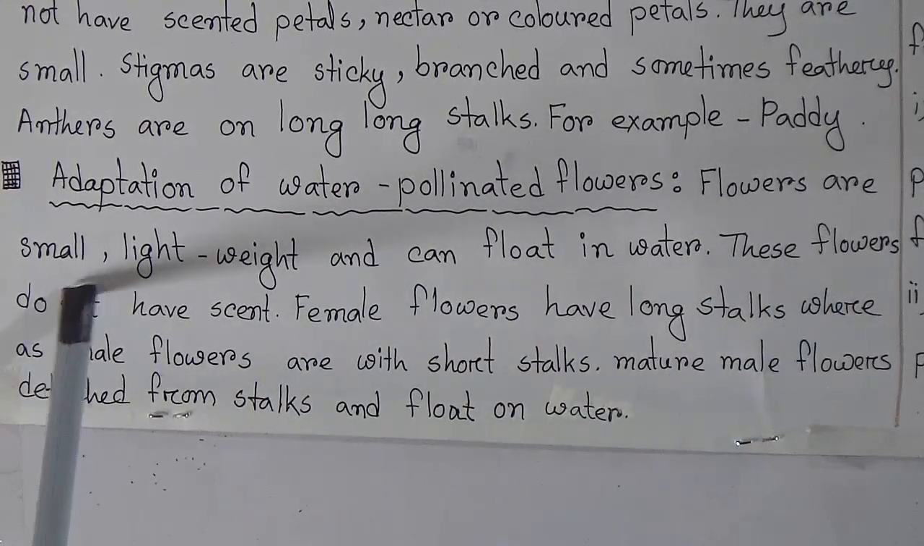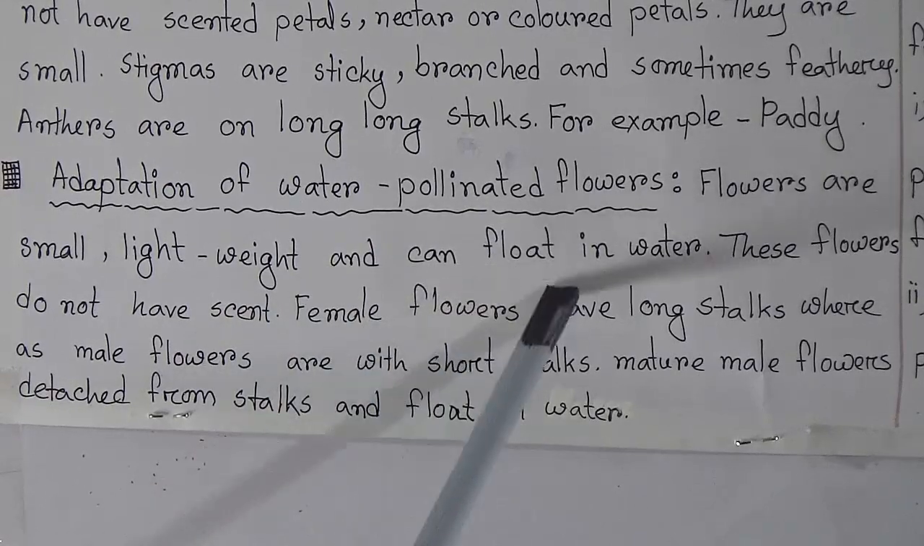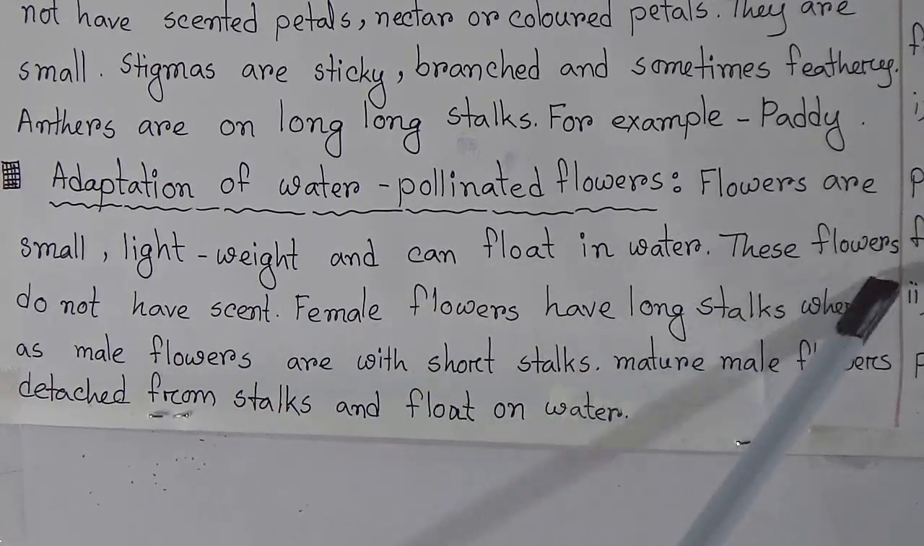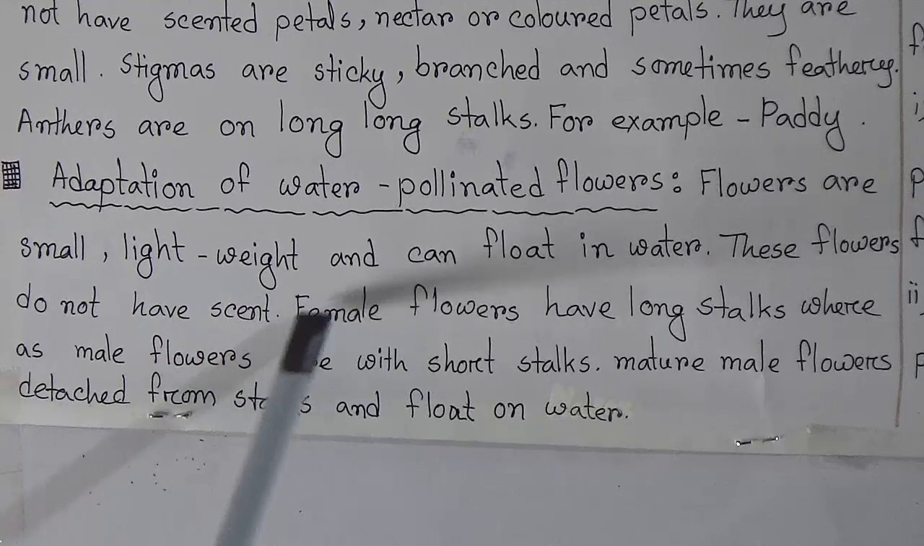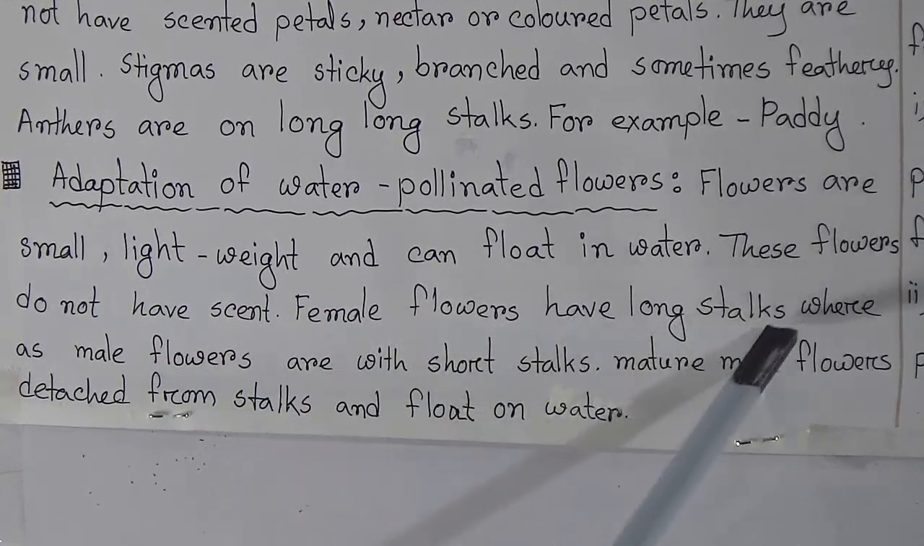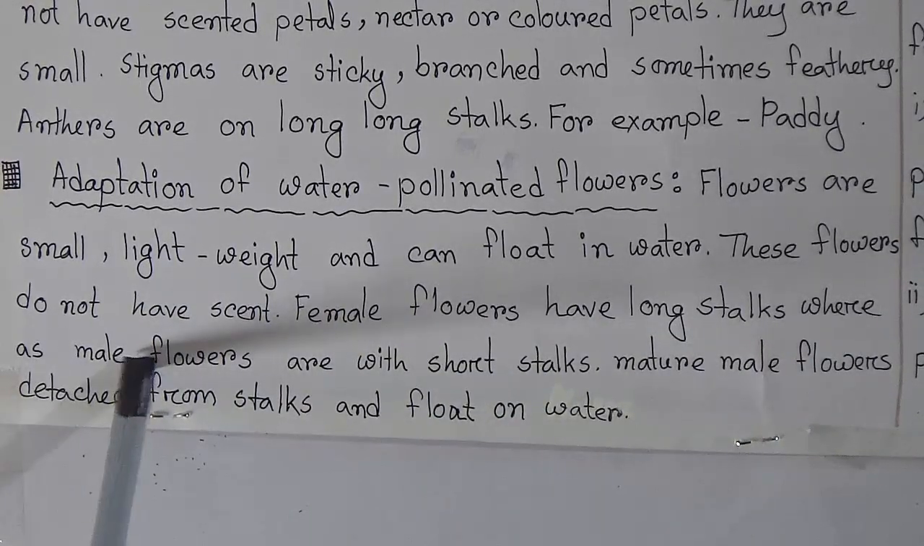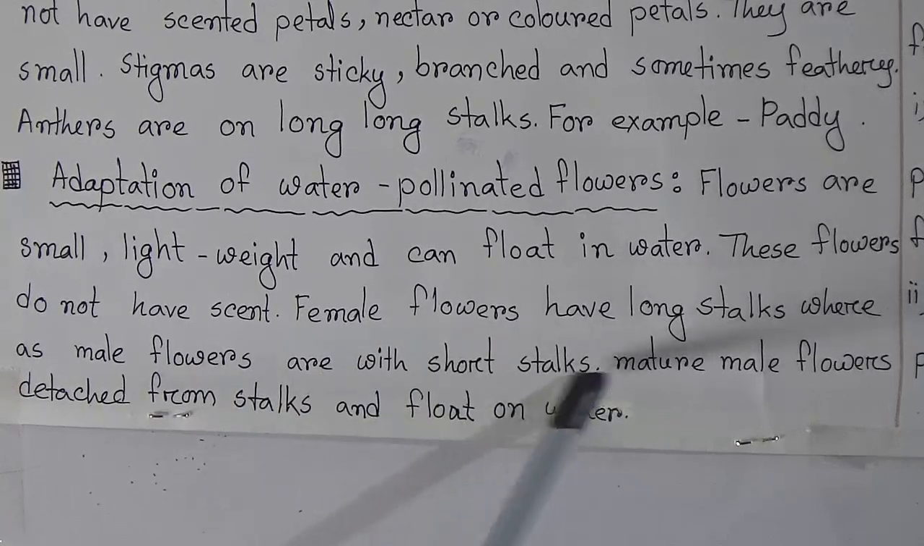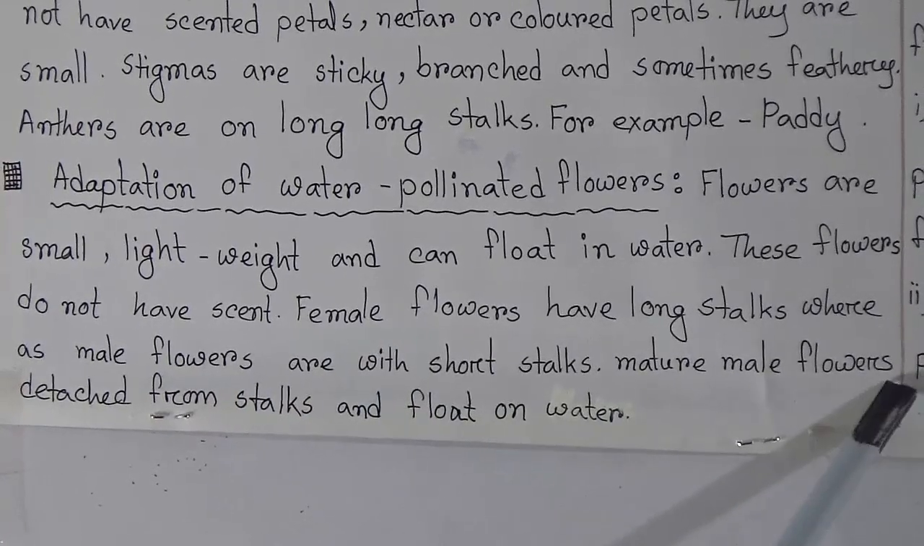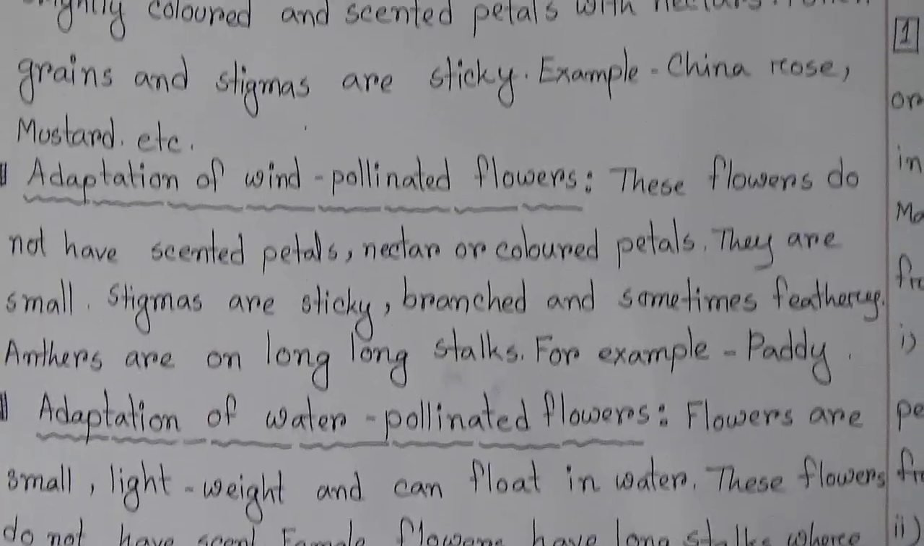Our third adaptation is the adaptation of water pollinated flowers. Flowers are small, lightweight and can float in water. These flowers do not have scent. Female flowers have long stalks, whereas male flowers have short stalks. Mature male flowers detach from the stalks and float on water.